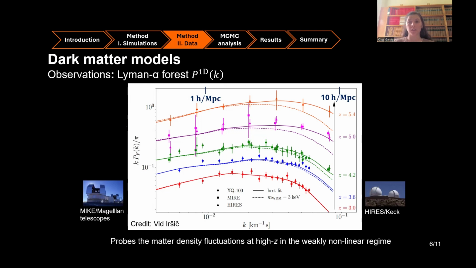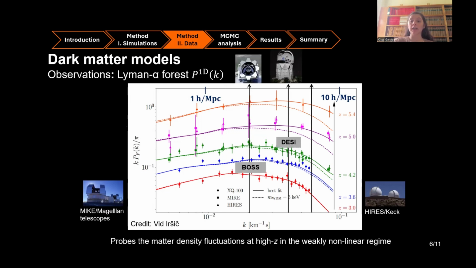The other important thing to consider is that we would like to place stronger constraints. In order to do so, we need to be able to access the scales where heavier thermal relics leave an impact, and these are the higher k modes or the smaller scales, which depend on the resolution of our instruments. So, to compare with the resolution of more familiar surveys, such as for instance BOSS, DESI, or X-Shooter, I am placing here in a vertical line the kmax resolved by these instruments. And what we find is that the maximum kmax in this particular figure is of 0.1 seconds per kilometer by UVES and HIRES.